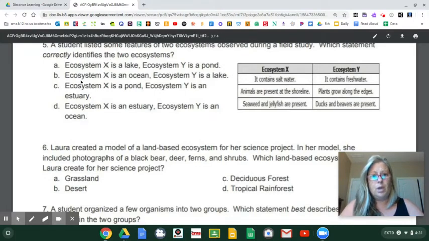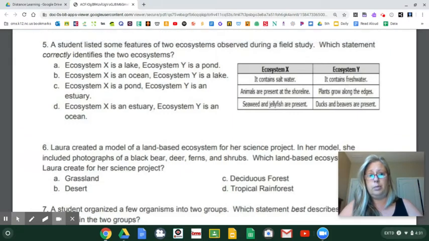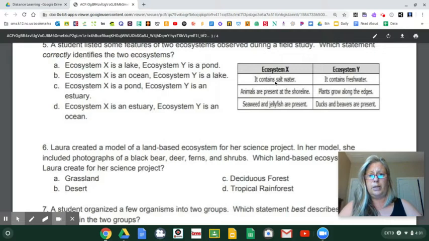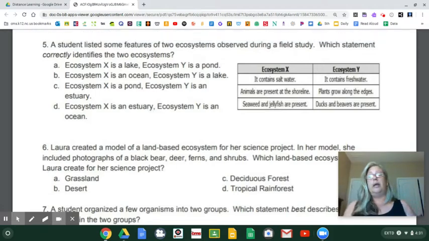I'm gonna move on. Ecosystem X is an ocean. That could be because it's saltwater. Ecosystem Y is a lake. All right, so it could be that because the salt and fresh match up. Let's go to the next one. Ecosystem X is a pond and Y is an estuary. And that's backwards because a pond would be freshwater and an estuary would be brackish or partly salty. Ecosystem X is an estuary, that could work because it's saltwater, but ecosystem Y is an ocean and that says freshwater. So now there's only one possible answer that could be right. And I believe in y'all.